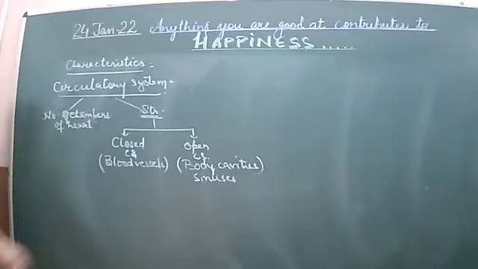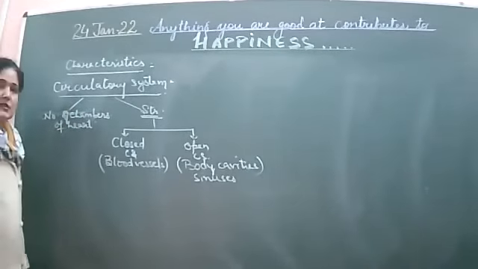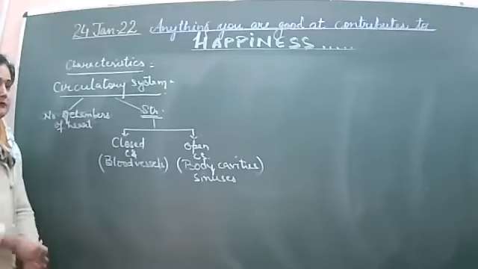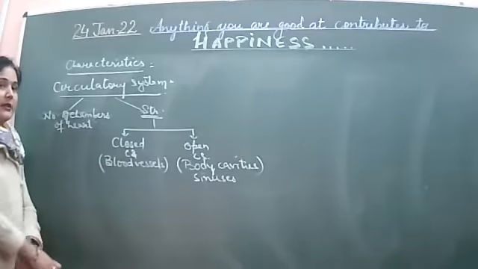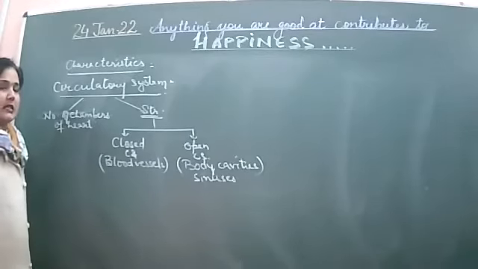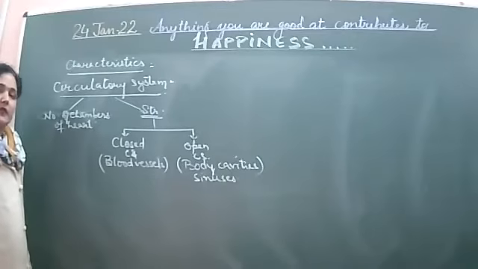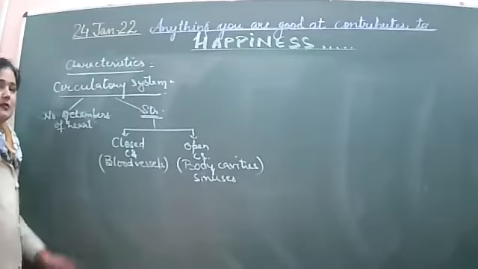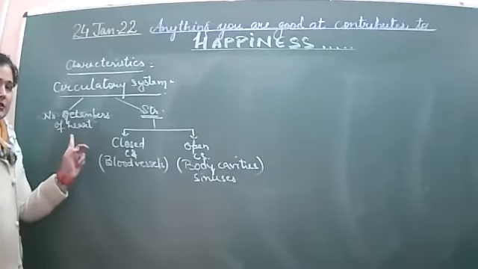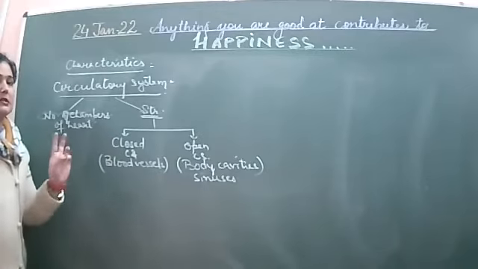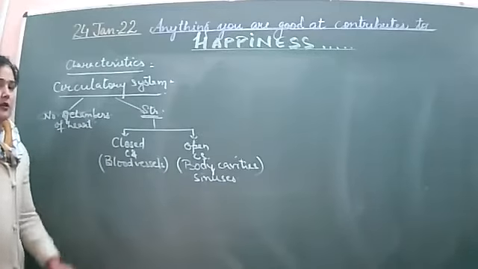The higher organisms like fishes and all the vertebrates have been classified into various classes through the number of chambers of the heart. That may be 2 chambers, 3 chambers, or 4 chambers.